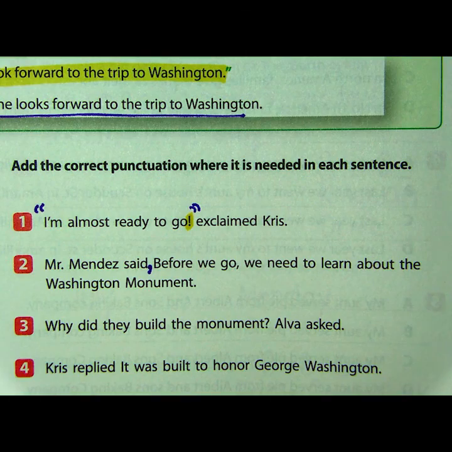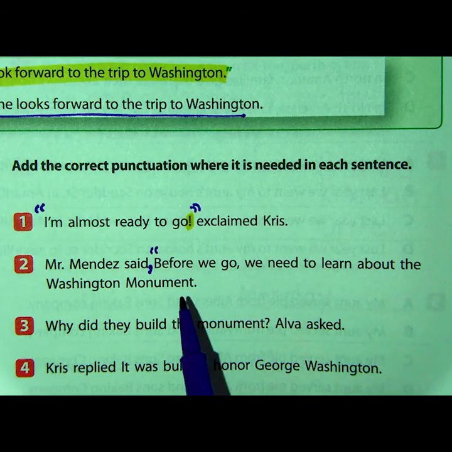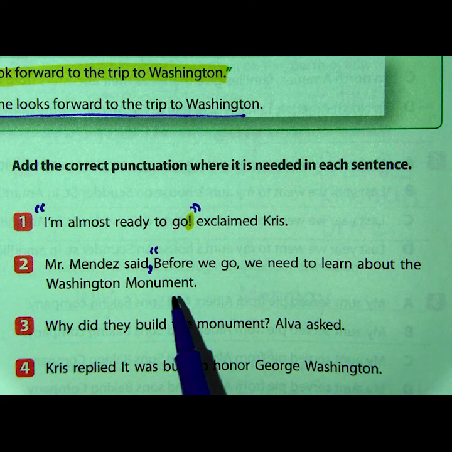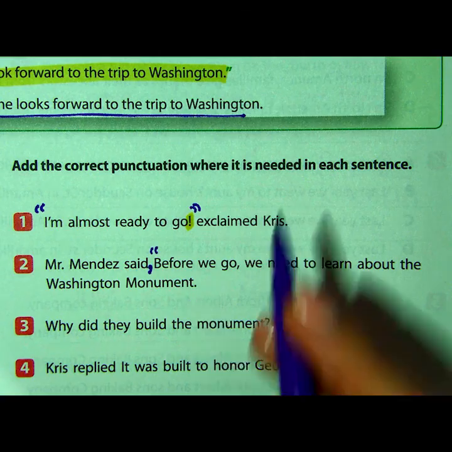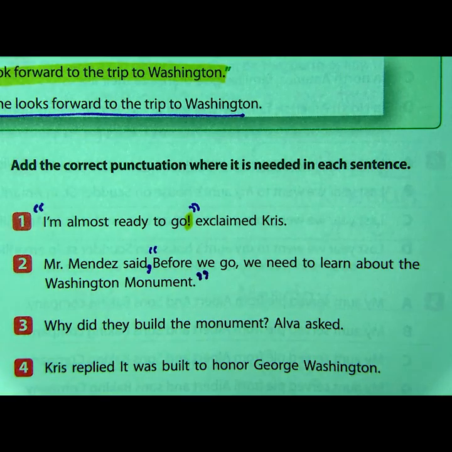Right, we need our quotation marks. So we're going to put those there. And then we're also going to put the quotation marks around the last part that he spoke. So it ends here on the word monument. So after that period, we're going to close out our sentence with our quotation marks here. Let's look at example number 3.